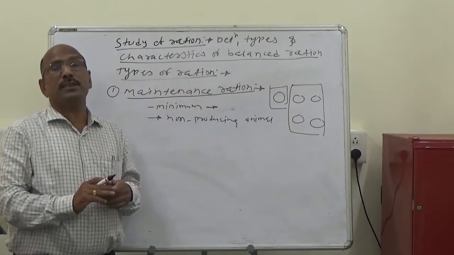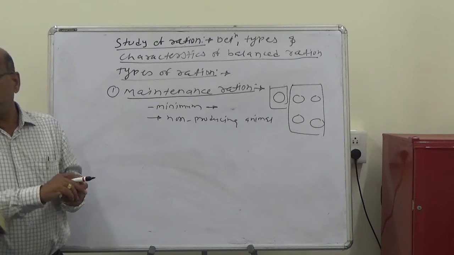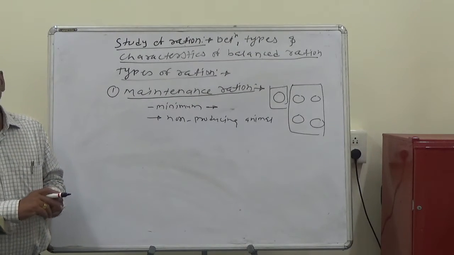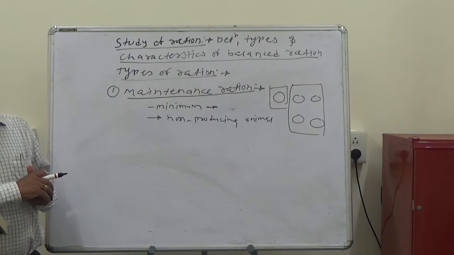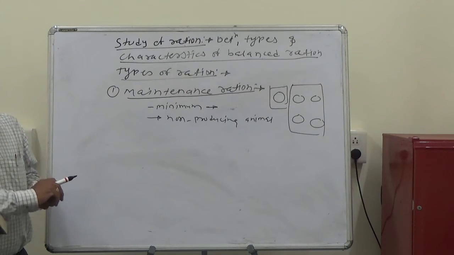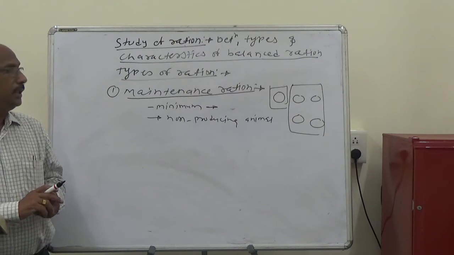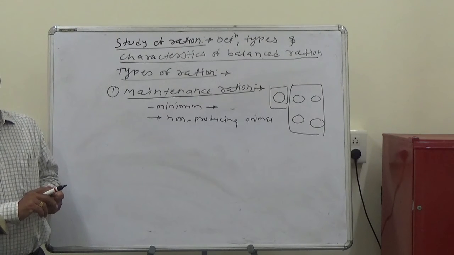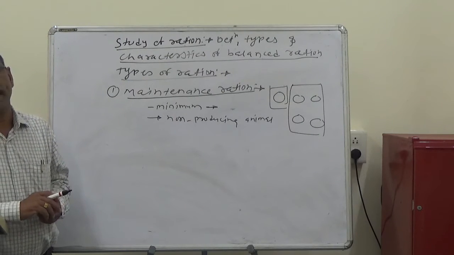This maintenance ration is usually given to the non-producing animals. These rations contain the essential nutrients required for the normal functioning of the body. It roughly satisfies the nutrient requirement for maintenance.